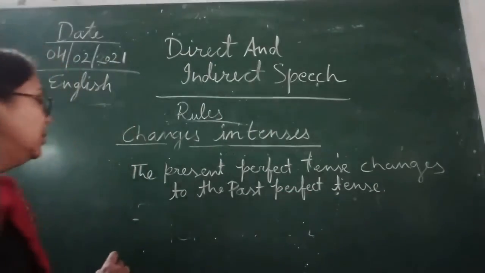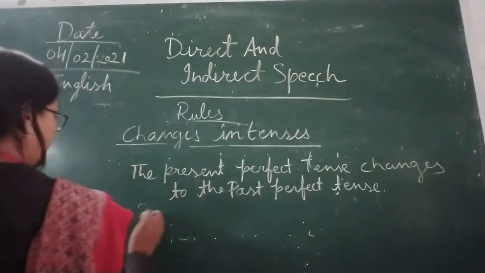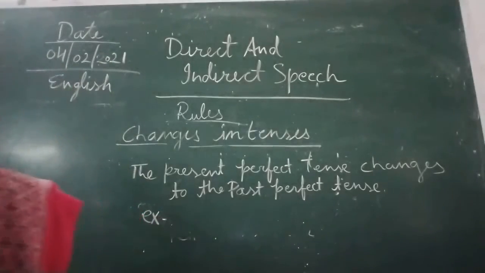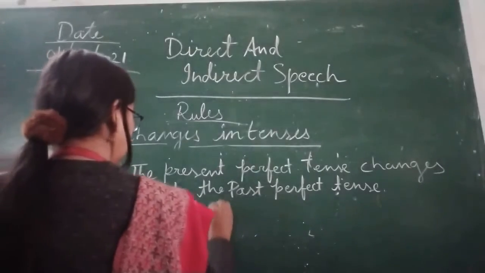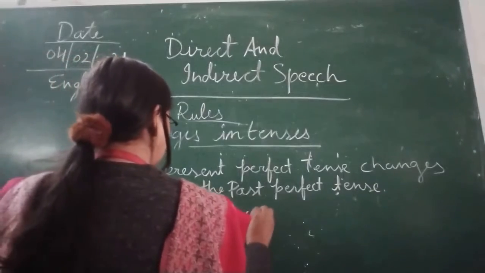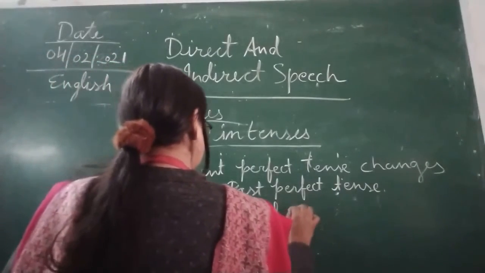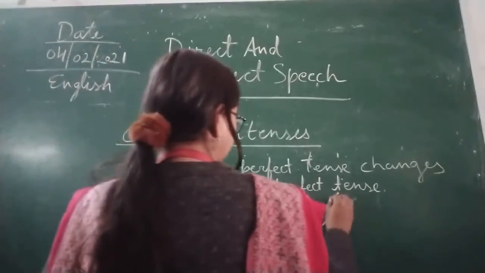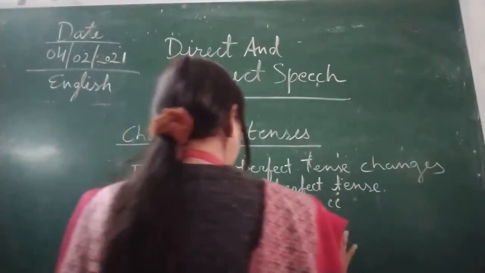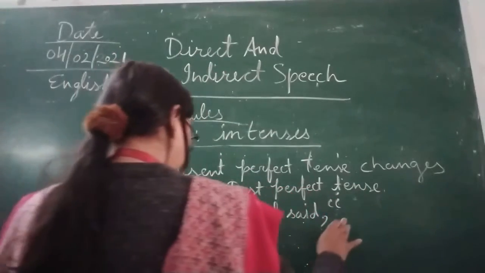So now here we are going to see the example of changing this. Now the principal said, comma, because we are writing in direct speech, so that is why comma.